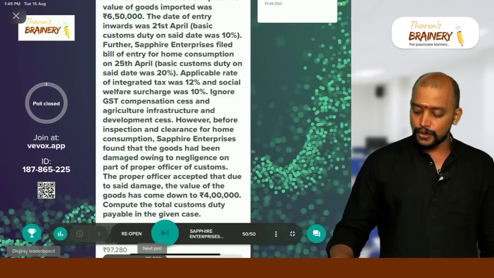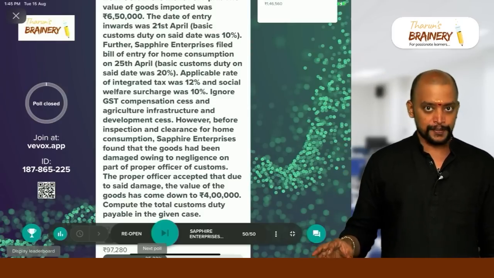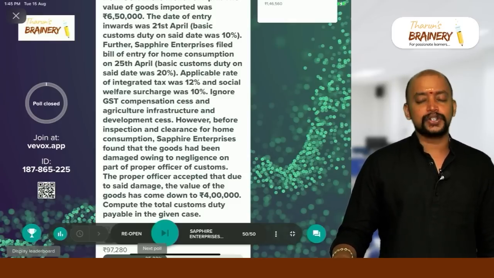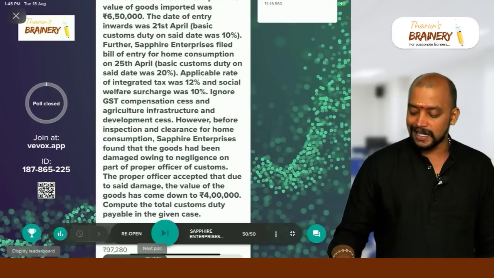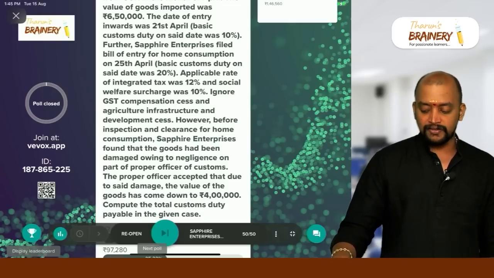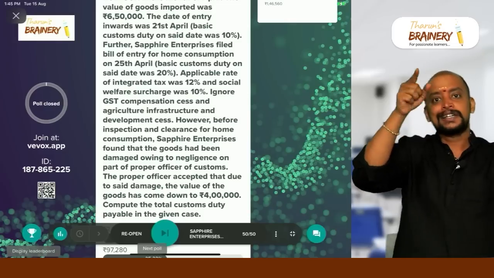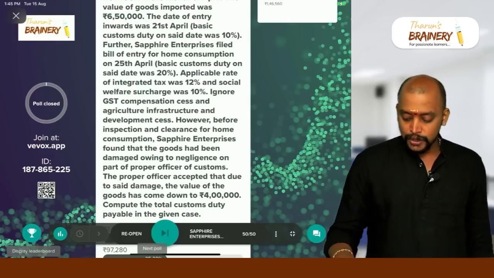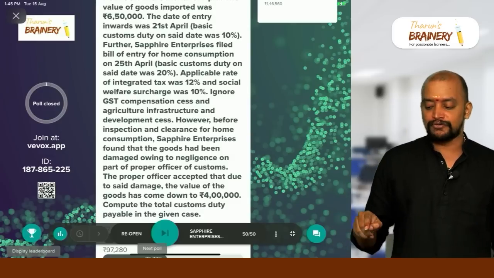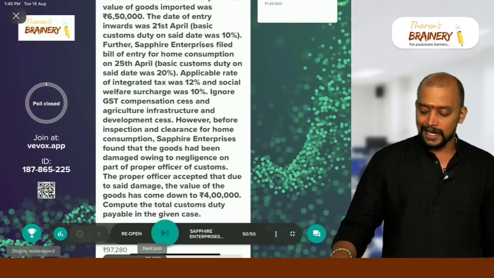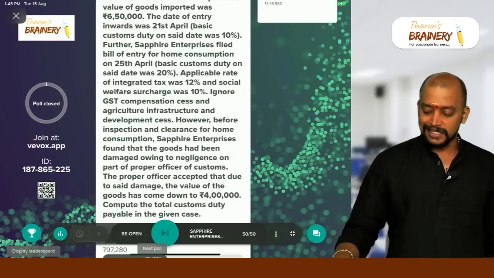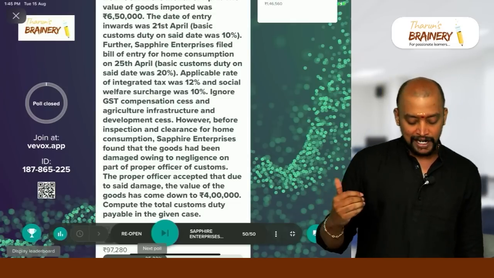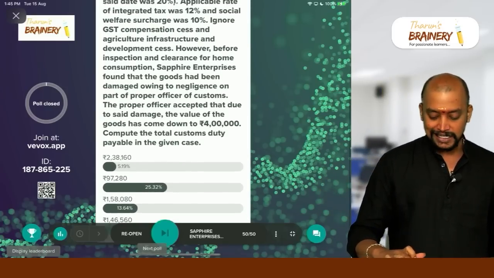So, 4 lakhs into 20%, that is 80,000. Okay. And for that, we will be taking social welfare surcharge 10%, that is 8,000. And on that 4,88,000, that is 4,80,000 basic customs duty plus 8,000 social welfare surcharge, on that 12%, so that will be coming to 58,560. So then we will see what is the duty payable. 88,000 plus the remaining 58,560, 1,46,560 is the answer.